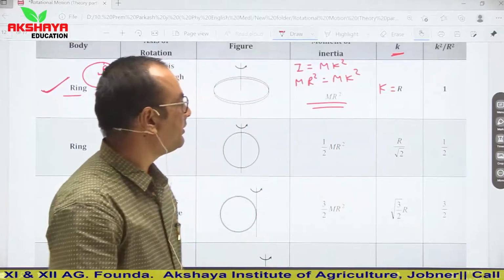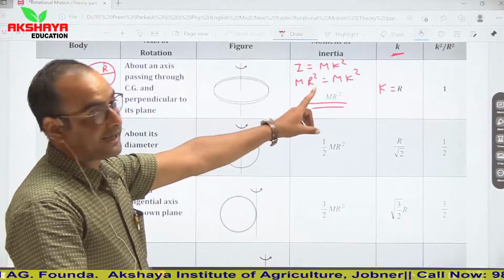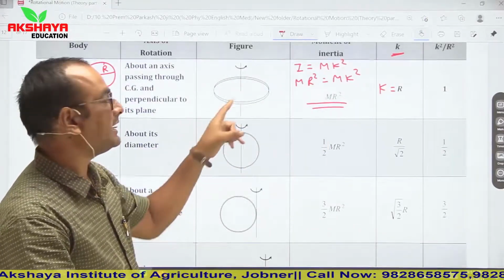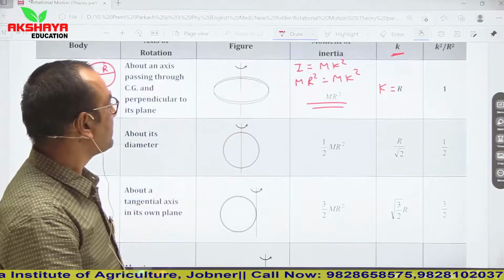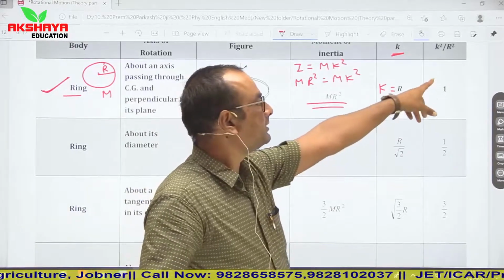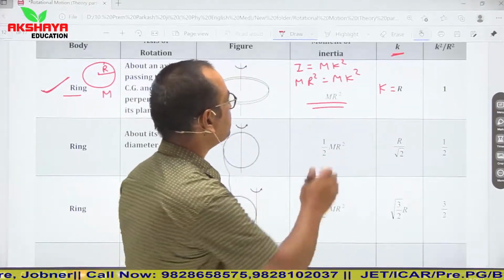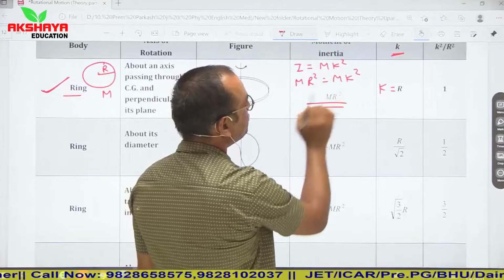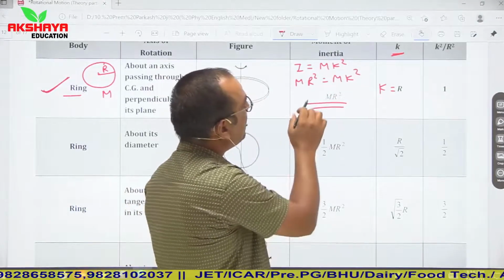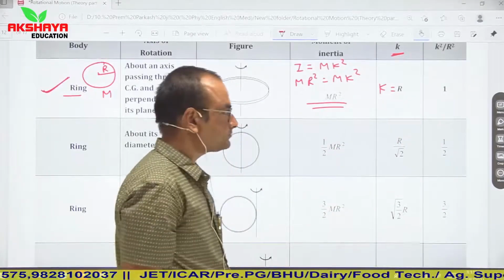So in case of moment of inertia for ring about an axis passing through center of mass and perpendicular to the plane, k is equal to r, so the ratio k square upon r square is 1. If k square is divided by r square, it becomes 1.